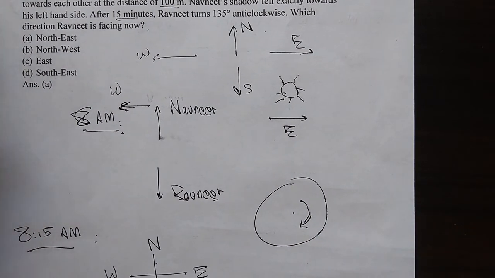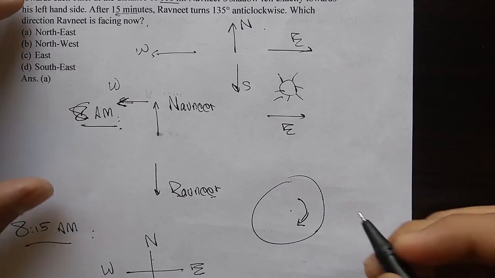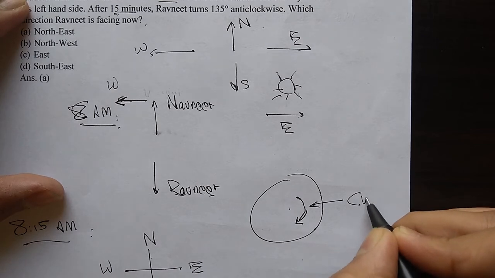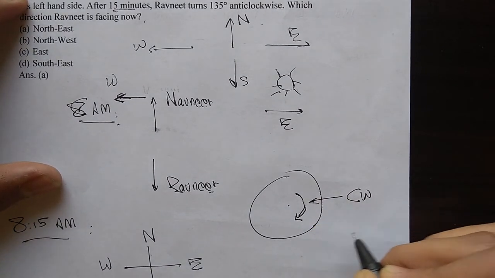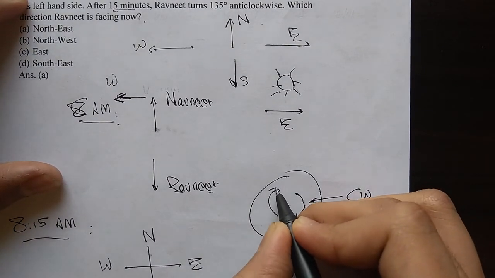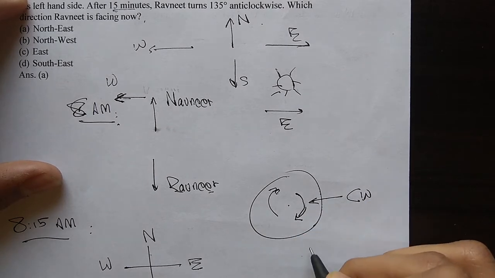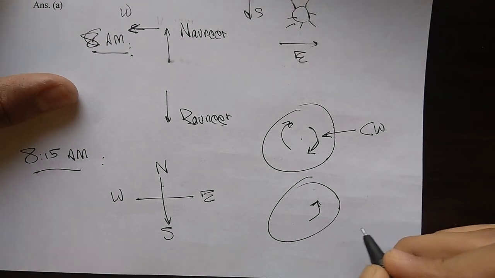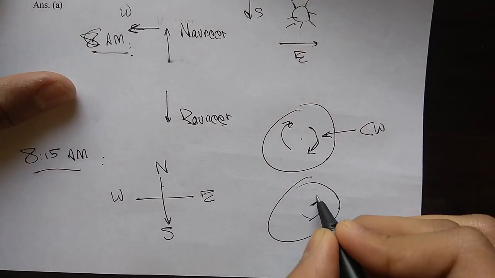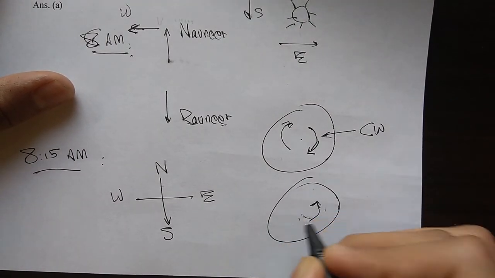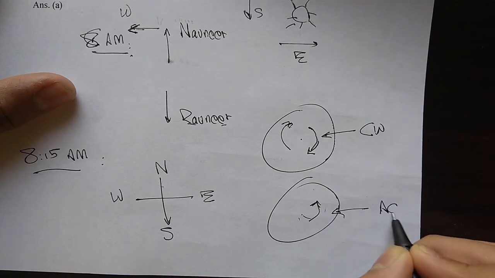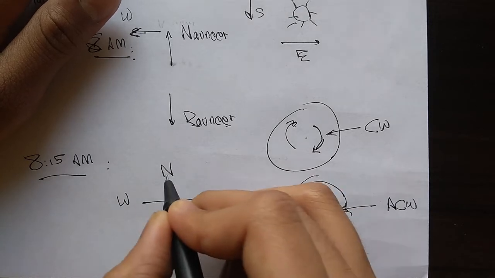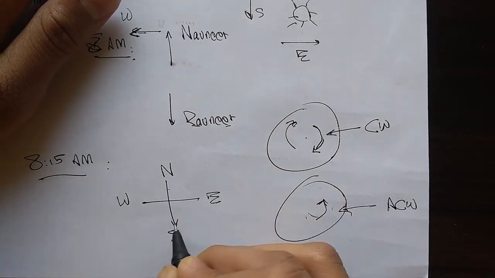If it doesn't, then you really need to call someone to check the clock. So this direction is called clockwise. But if it's going in the opposite direction to the hour hand and the minute hand, then this direction will be called anti-clockwise. So here my anti-clockwise direction will be towards this direction, right?